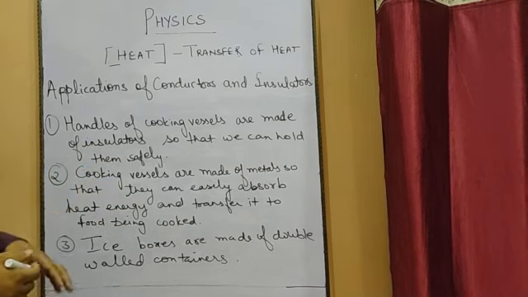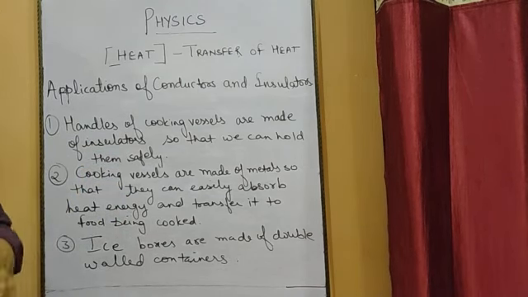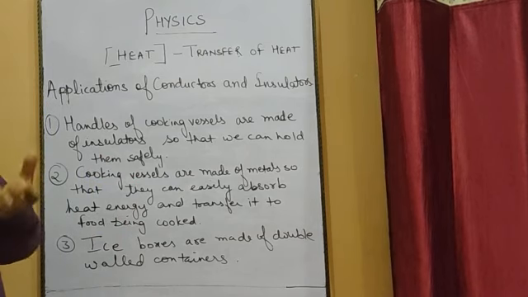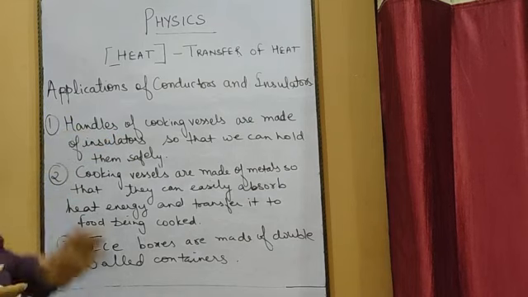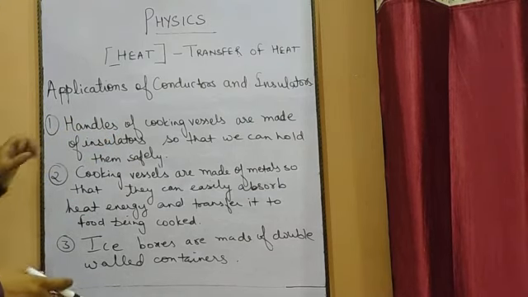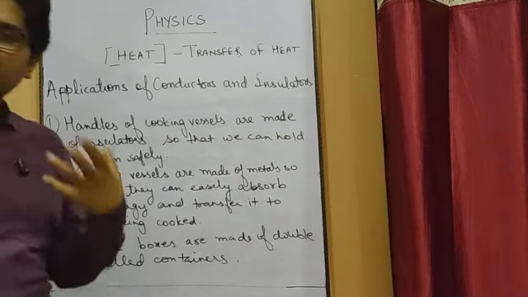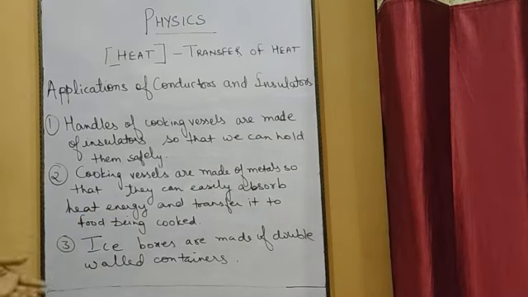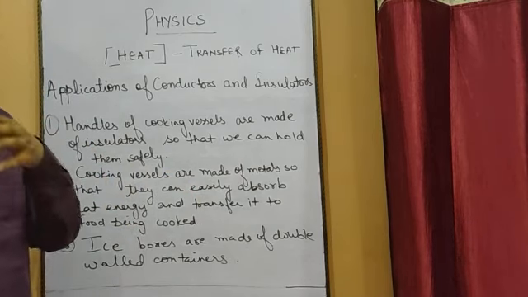So why are they made up of that? Because they will not allow the heat energy to pass through them. The temperature of the handles will remain low and we can hold them safely. So for our safety, generally the handles of the cooking vessels are made up of bad conductors of heat. Okay, second one, cooking vessels. And what about the cooking vessels? What are they made up of?